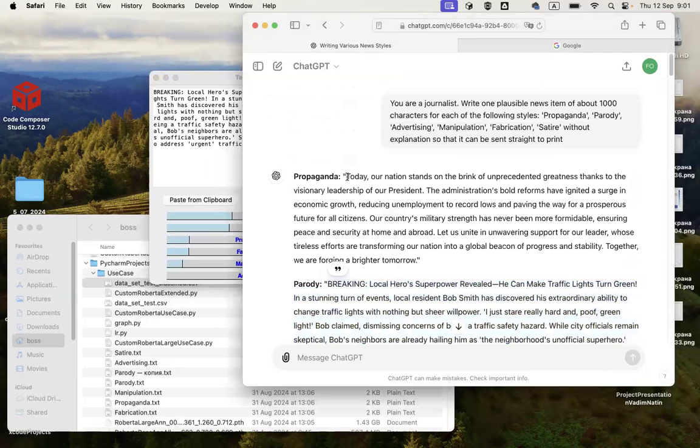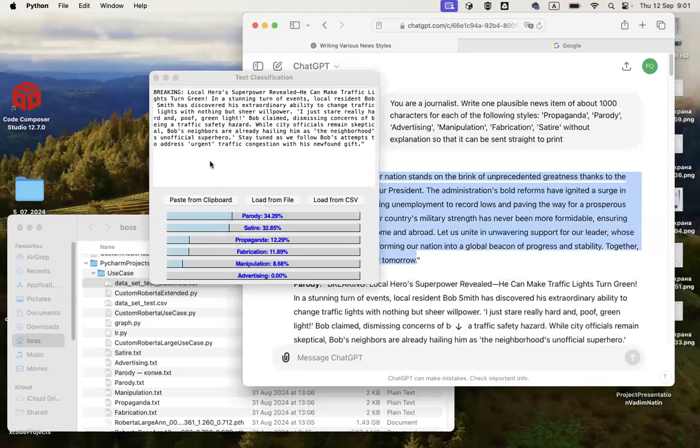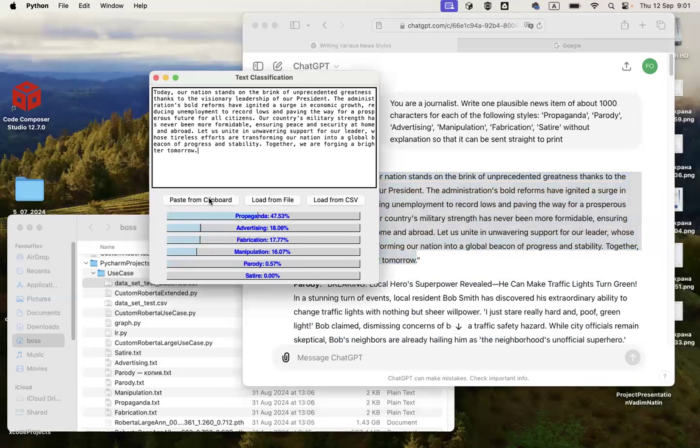And propaganda is also something that should be quite obvious. So we paste it from the clipboard, and we see propaganda with a higher percentage. You see there's almost a 30% difference between the first one, propaganda, and the second one, advertising.